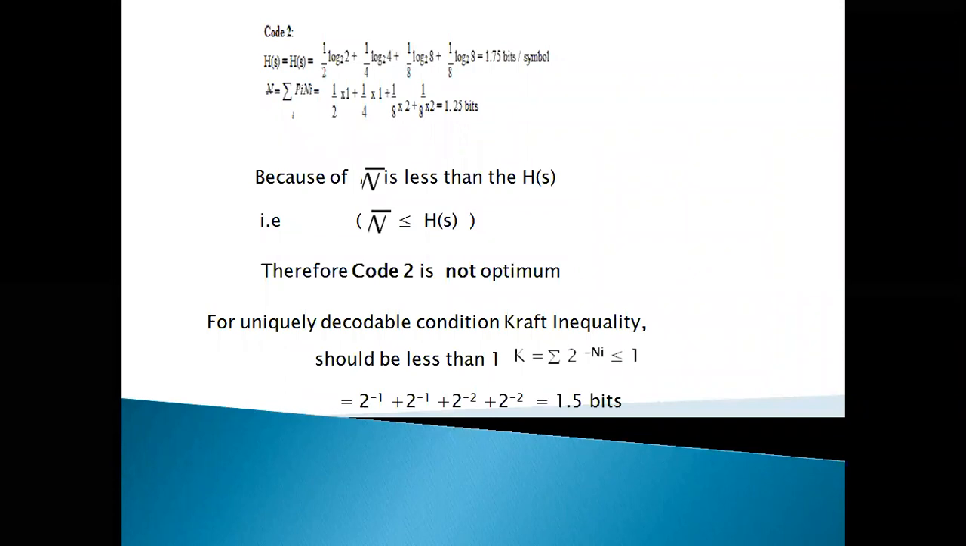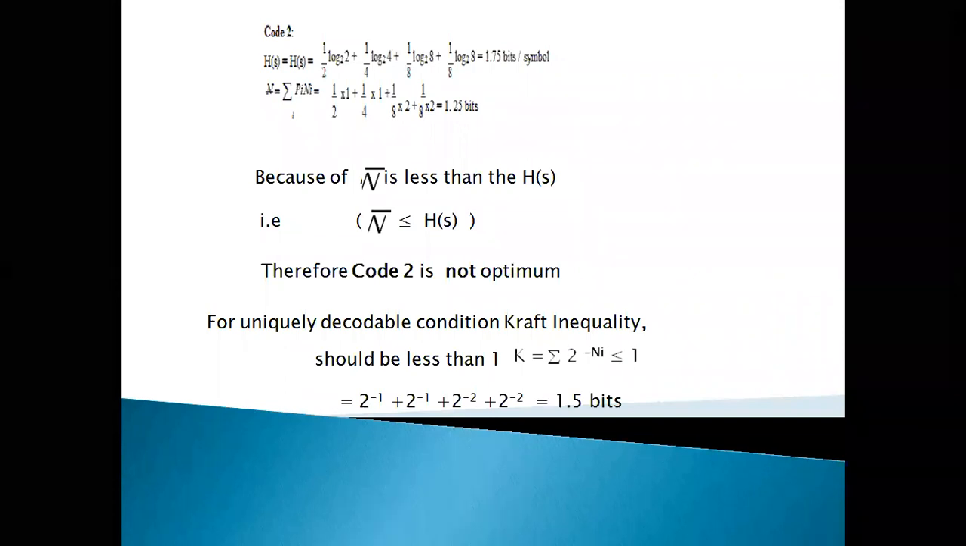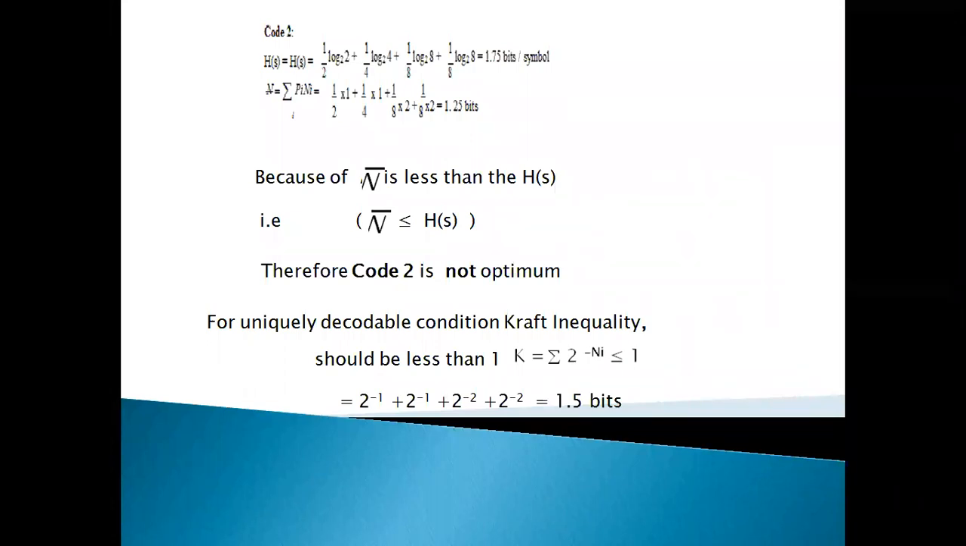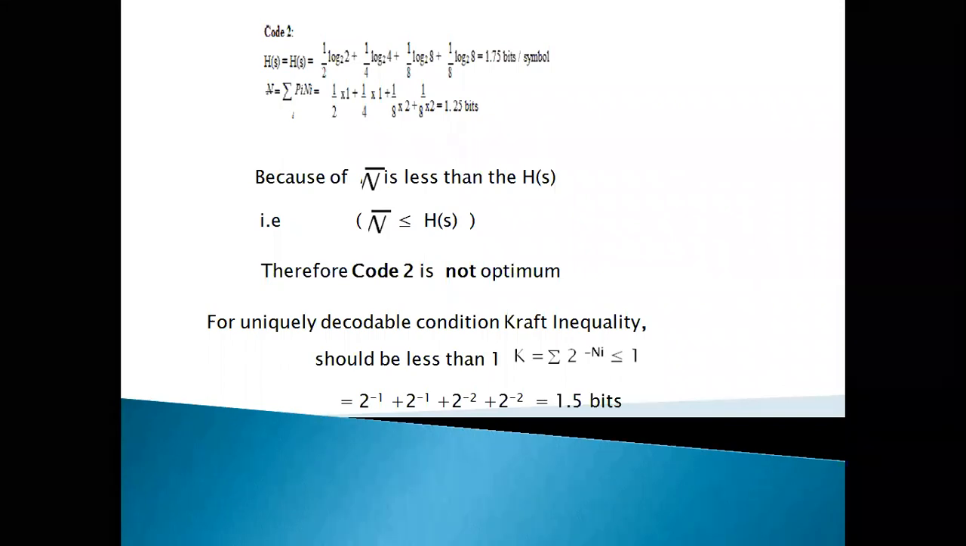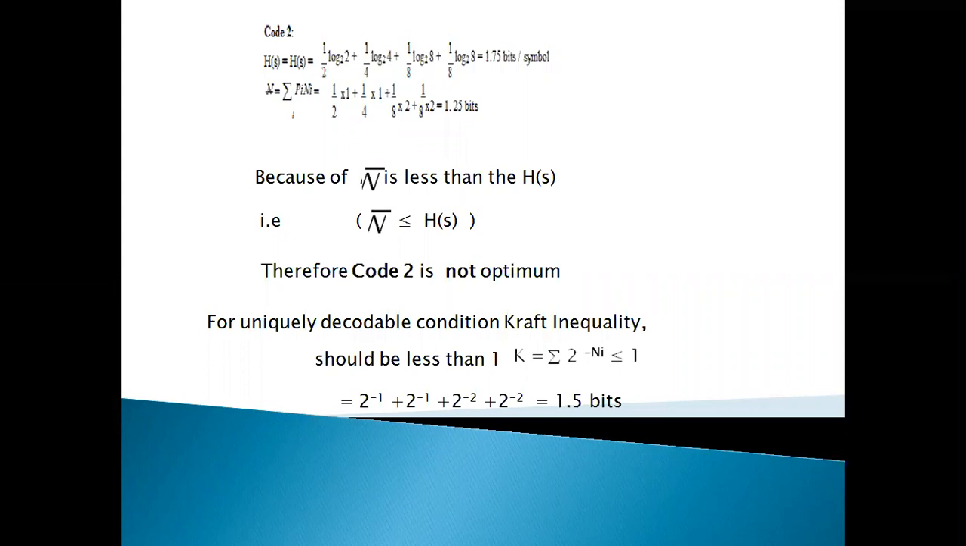It should be 1.5 bits. The K value is 1.5. Then what is the Kraft inequality condition? Is it satisfied or not? It's not satisfied because K is greater than 1, since the K value is 1.5. K should be less than or equal to 1. That's the Kraft inequality for the uniquely decodable condition.